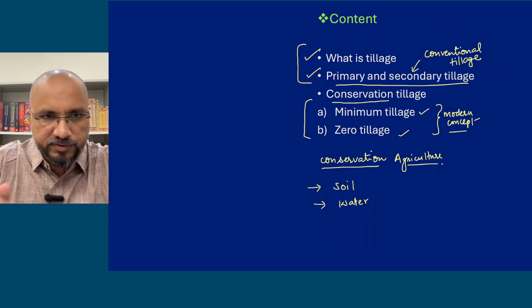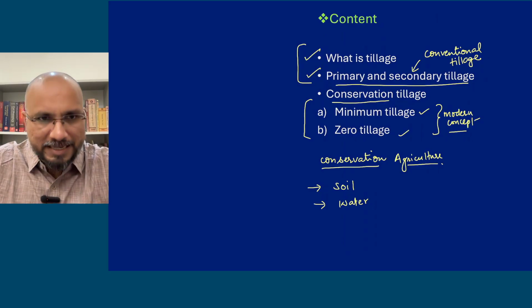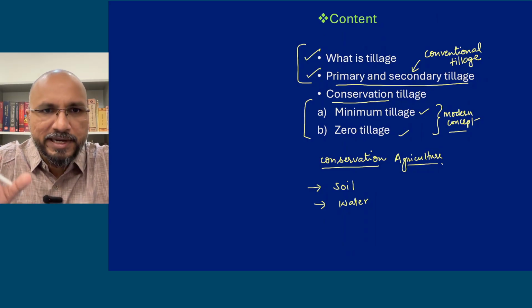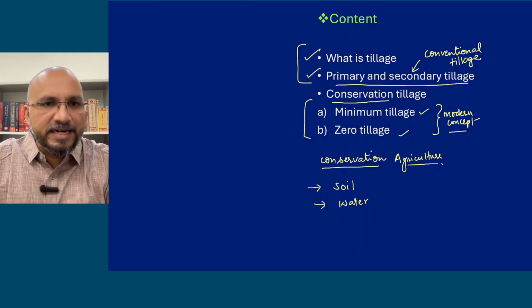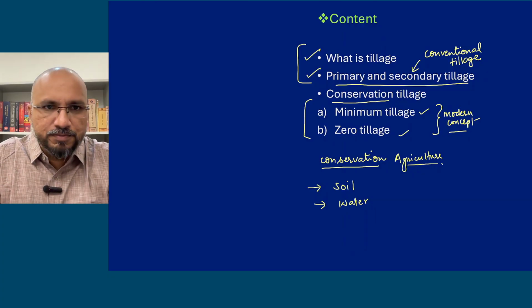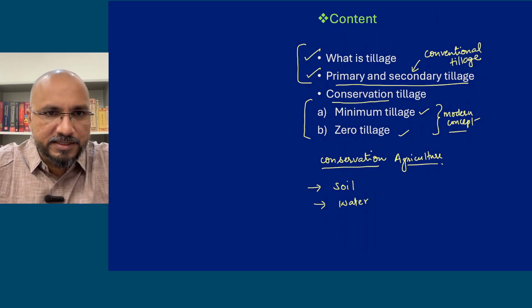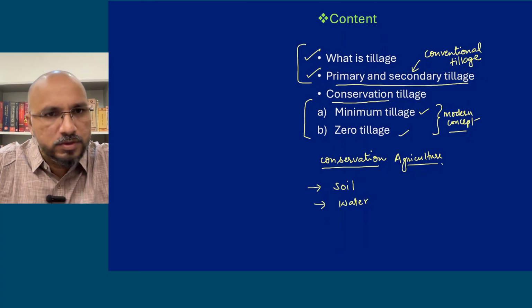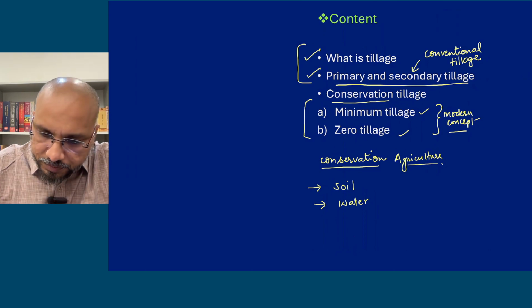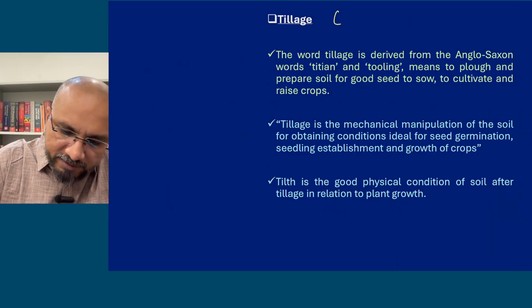So in the first video, this video, we'll be discussing what is tillage and what is conventional tillage, primary and secondary tillage. Once you understand that, then you will be able to properly appreciate the topic of zero tillage, because we will compare. When we say advantages of zero tillage, compare to what? Advantages हैं, किसके साथ compare कर रहे हो? So we are comparing it with conventional tillage. So you have to understand what is conventional tillage, why it is done, then we will move on to zero tillage. All right, so we'll start with tillage, or in simple language, ploughing,